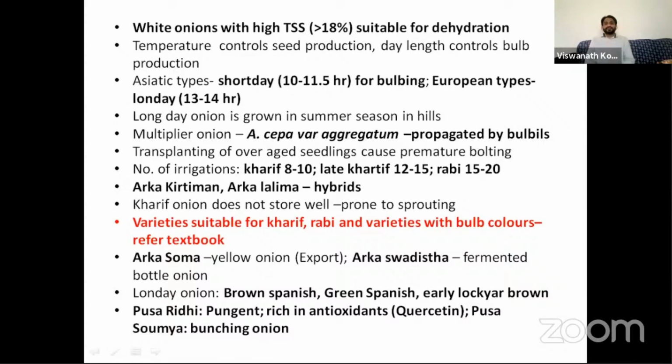Varieties suitable for Kharif and Rabi, you can refer to the textbook to see what are the varieties for Kharif and what are the varieties for Rabi. Arka Soma is a yellow onion suitable for export, and Arka Swadishta is a fermented onion. Long day onions are Brown Spanish, Green Spanish, Early Lockyer Brown, and Pusa Red is a new variety. It is very pungent and rich in antioxidants, that is quercetin, whereas Pusa Soumya is a bunching onion variety. That means it is Allium cepa variety aggregatum.